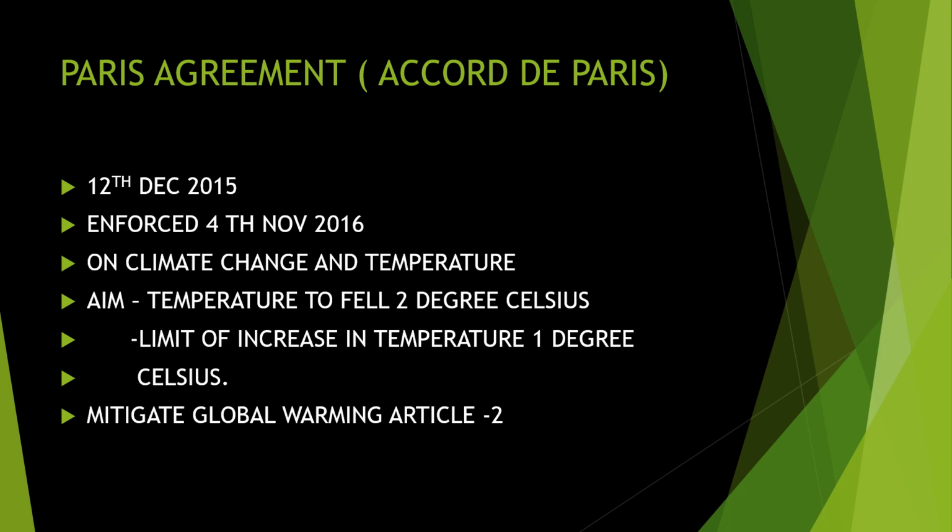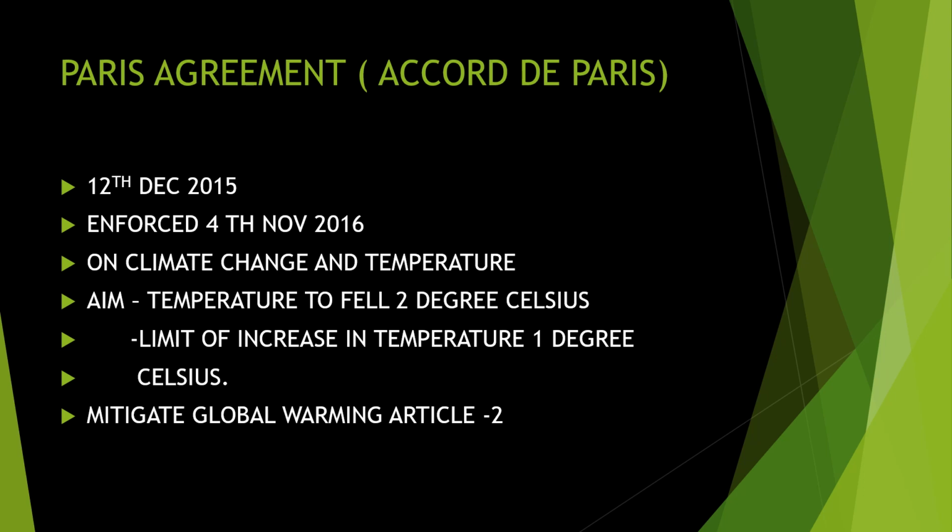So what the Paris Agreement decides is that the temperature rise should be kept below 2 degrees Celsius. The temperature is increasing all around the world, and the degree Celsius is increasing. So it has to be limited to 2 degrees. Understood? The temperature has to be limited, and the limit of increase in temperature is 1 degree Celsius. It can be increased only to 1 degree, not more than that. That is what they decided.